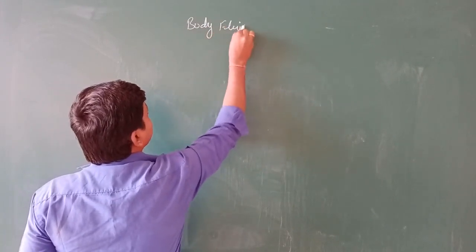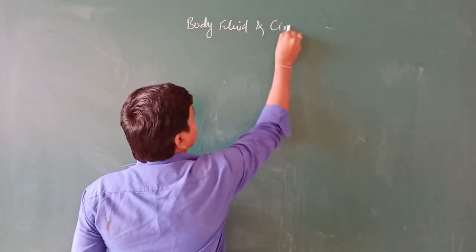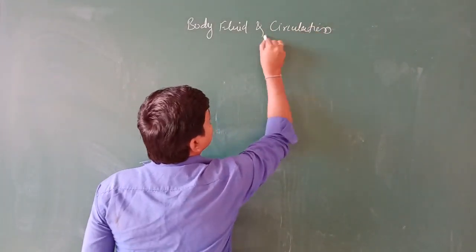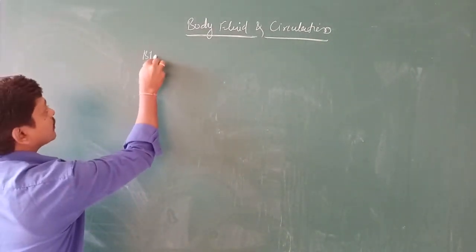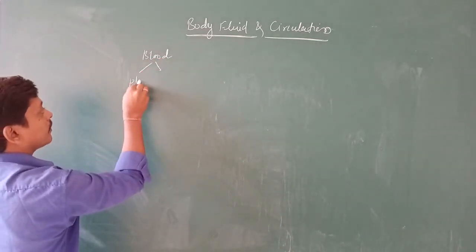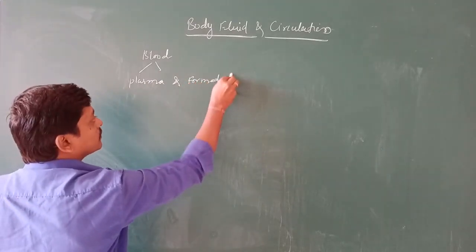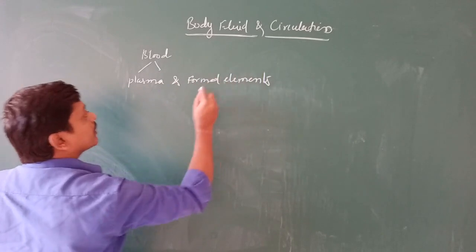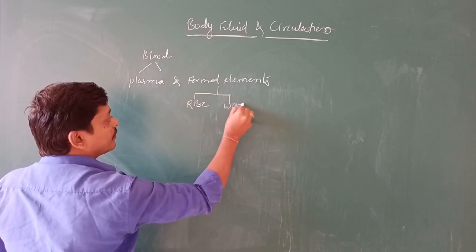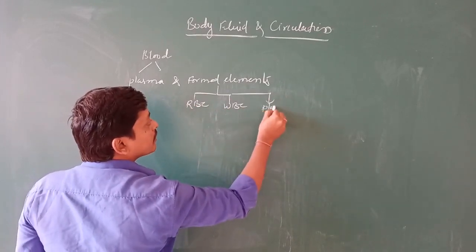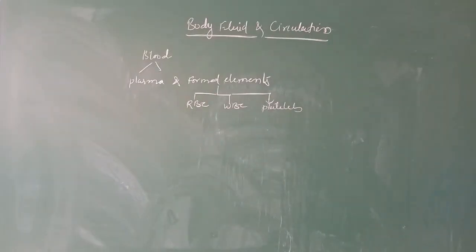Body fluids and circulation. In this particular chapter, so far we have discussed blood, plasma, and formed elements. In formed elements, we have discussed RBC, WBC, and platelets.